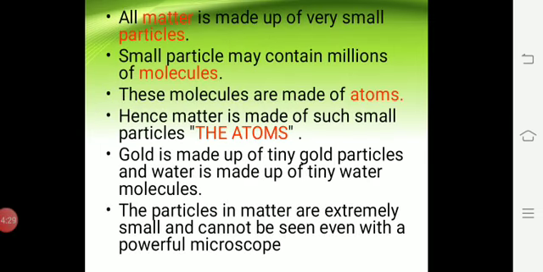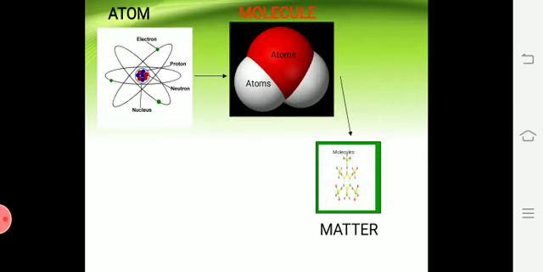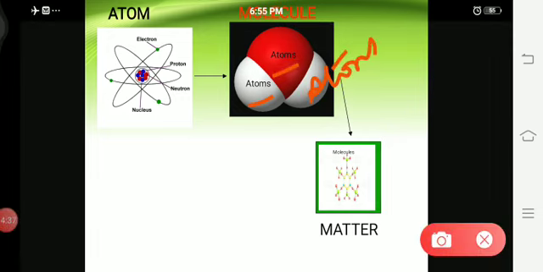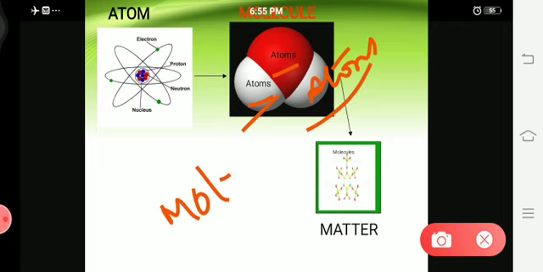These one or two atoms. Okay, these atoms, see here it is an atom. These one or two atoms they join to form what? Molecule. What is the spelling for molecule? M-O-L-E-C-U-L-E.